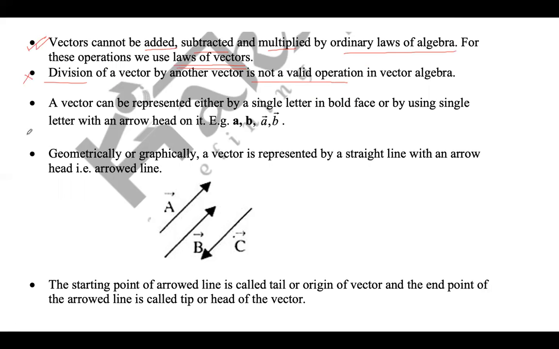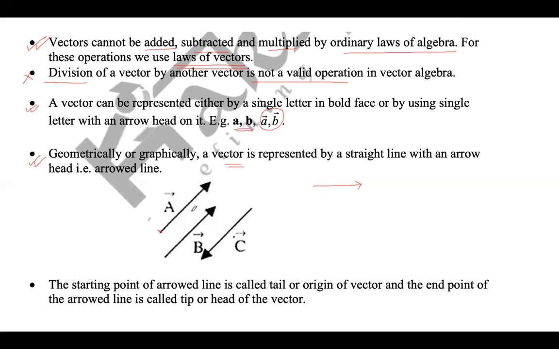A vector can be represented either by a single letter in boldface or by using a single letter with an arrowhead. Boldface, you cannot write it on copies, obviously. So you use these letters along with an arrowhead on the top. So geometrically or graphically, a vector is represented by a straight line with an arrowhead, that is, an arrowed line. So how do you represent a vector? A straight line with an arrow on top. So geometrically or graphically, a vector is represented by a straight line with an arrowhead.